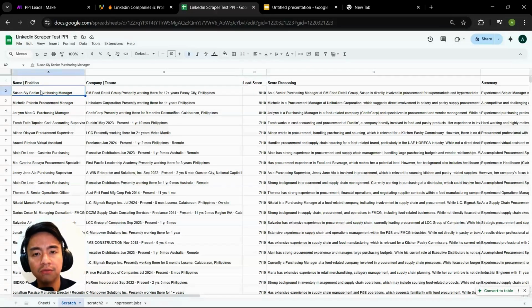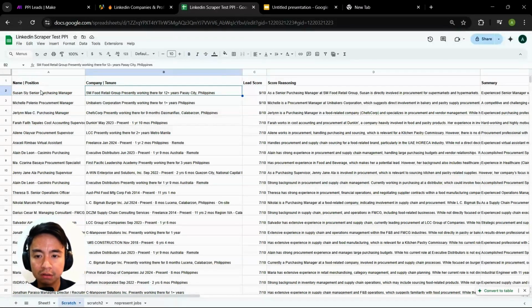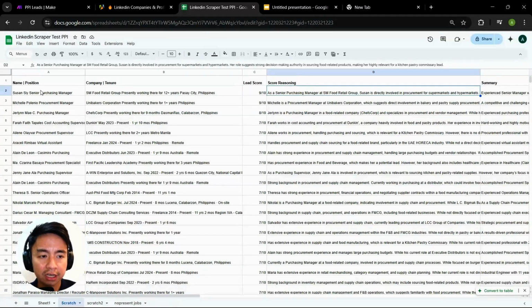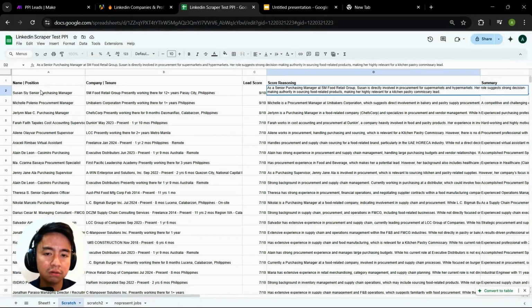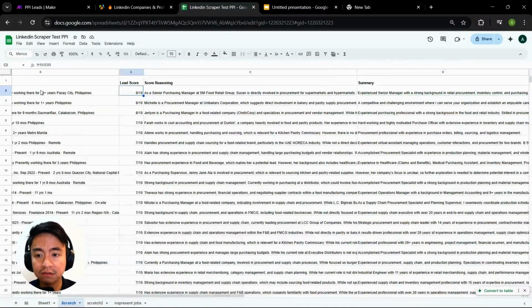This is a sample of the data you're going to get: the name, the position, the company, and their tenure. Then the lead scores. This one at the top is 9 out of 10, and GPT's reasoning explains why it gave such a high score. For example, here it says, as a senior purchase manager at SM Food, Susan is directly involved in procurement for supermarkets and hypermarkets. Her role suggests strong decision-making authority in sourcing food-related products, making her highly relevant for a kitchen pastry commissary lead. So that's pretty good. I think the score is valid.